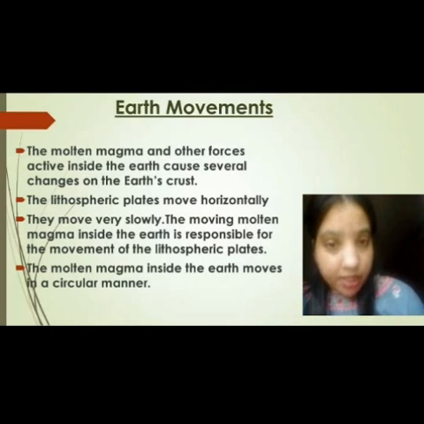The molten magma inside the Earth moves in a circular manner. In which manner? Circular manner. This moving molten magma may cause the Earth variations.